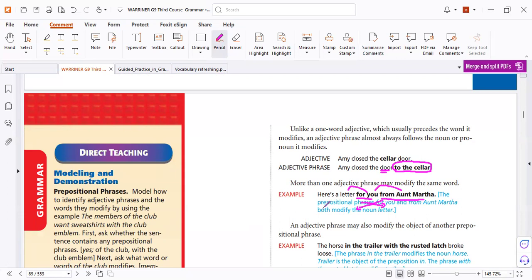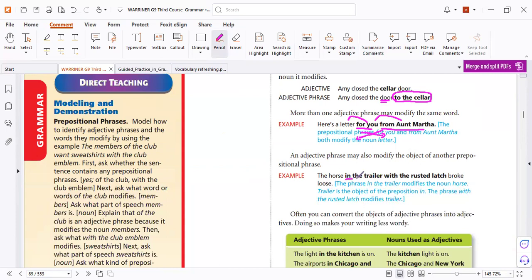But that means if I change the phrase, sometimes it changes the meaning, sometimes not. So check whether the meaning is the same or not. Sometimes not. Again, a preposition phrase modifies horse. A preposition phrase modifies trailer. Can we change? Let's check. The horse with the rusted latch in the trailer. But how? Who is with the rusted latch?